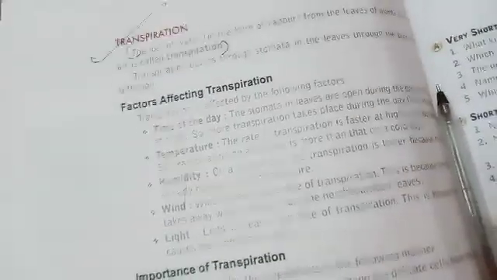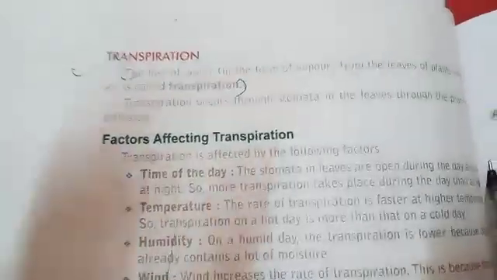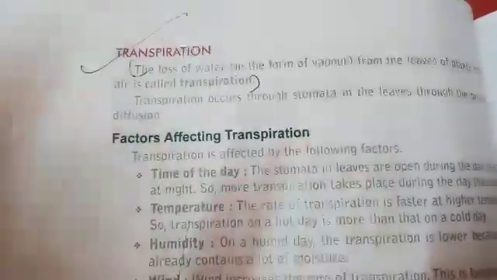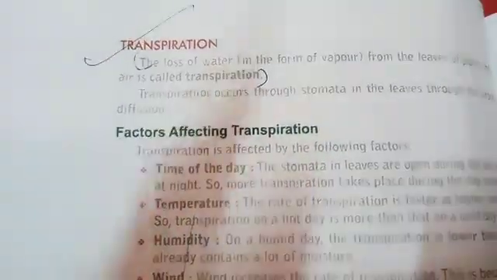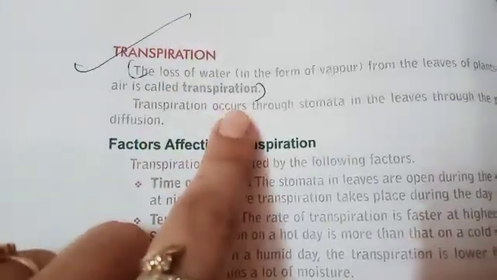Our next topic is transpiration. What is transpiration? It is the loss of water from the leaves of the plant into the air. In the presence of sunlight, water will pass into the air. The water present on the leaves will evaporate into the air. This process is called transpiration.